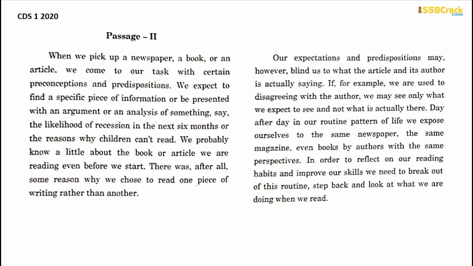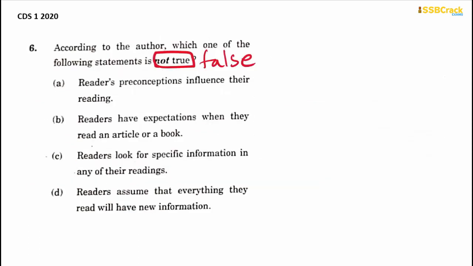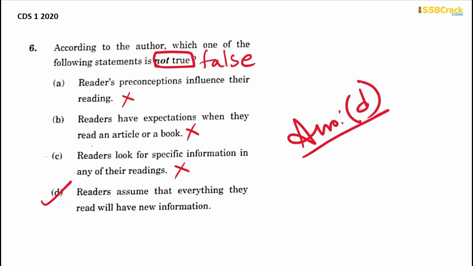Okay, so what do you think? Which statement do you think is false? This is not false because readers do have a certain kind of preconception which influences their reading. So you can eliminate this option. Readers have expectations when they read an article or a book. Same here, this is true. So eliminate this option. Readers look for specific information in any of their readings. True too. So eliminate this and we are left with only option D, which says readers assume that everything they read will have new information. Now nowhere in the passage is this mentioned. So therefore, we have to write our answer as option D because this is a false statement. Others are true because they are mentioned.